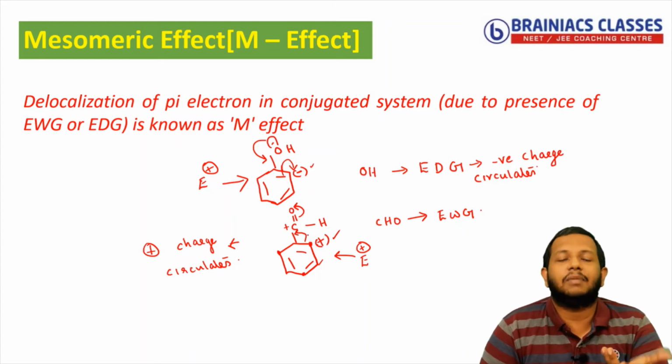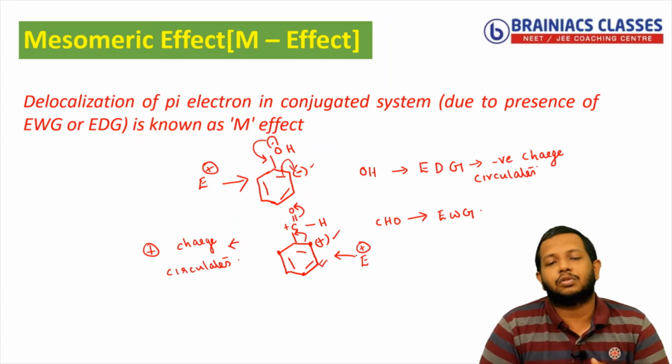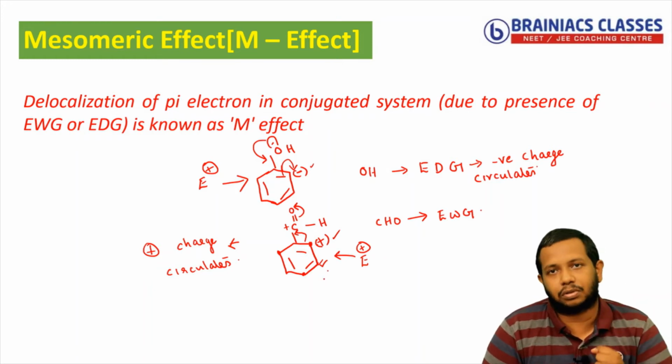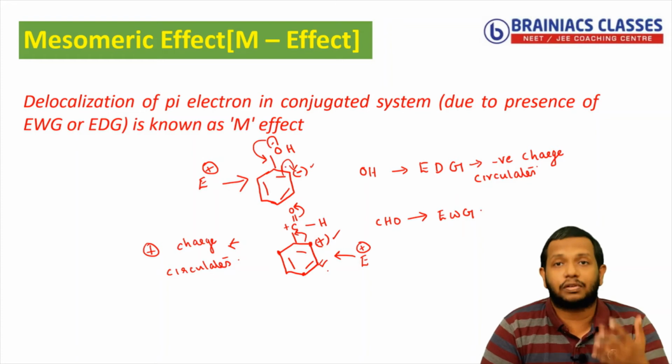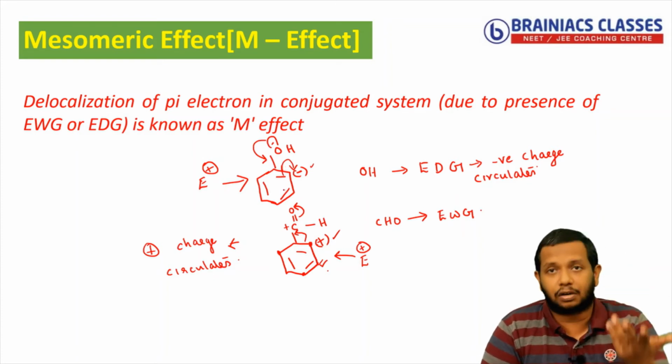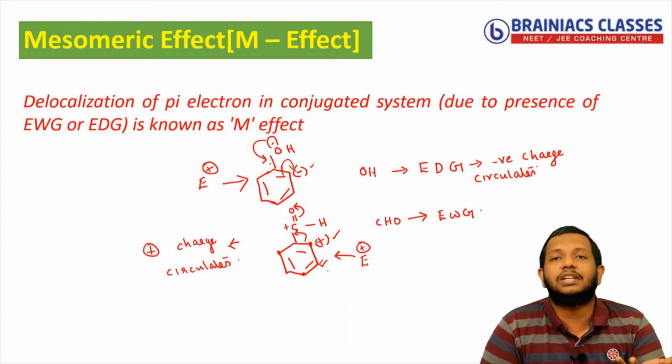So comparatively, who is electron rich? I can say meta position is electron rich. So electrophile will attack meta position. But in the other case, you can see electrophile will always try to go to electron rich center. So here ortho and para position is getting more electron rich. So in the case of EDG group, electrophile will attack ortho para position.